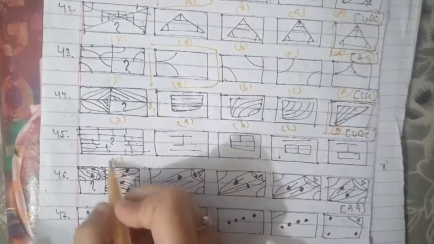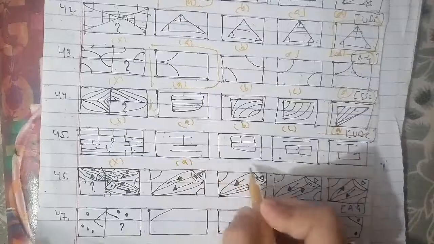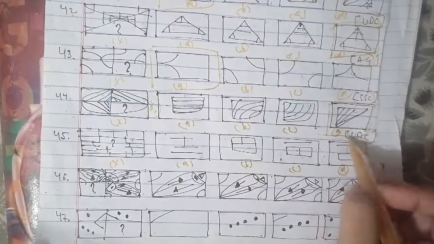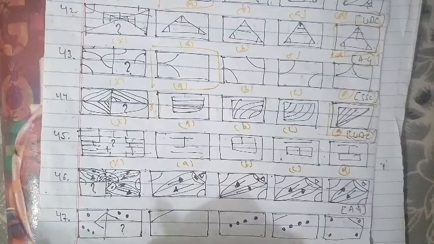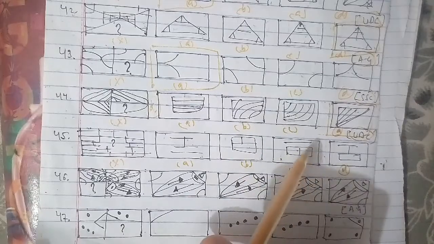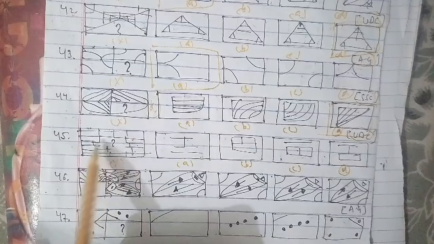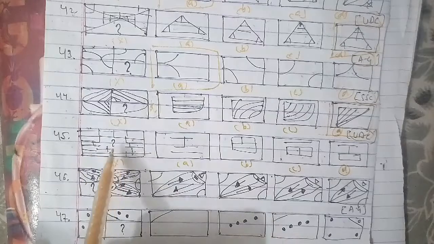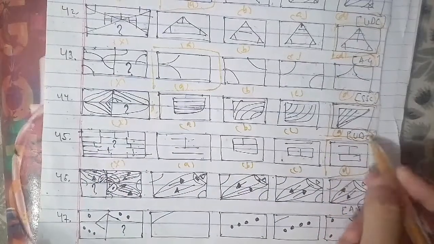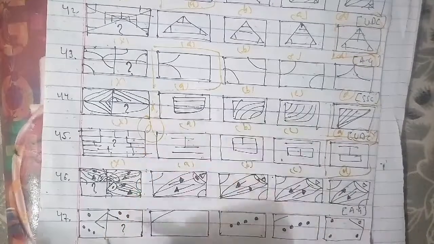45th question of the session is here: X, A, B, C and D. This has been asked in your UDC examination paper, and that is also an important paper with respect to competition, where we have to find out the missing figure. The D figure will be the right answer for this question as well.